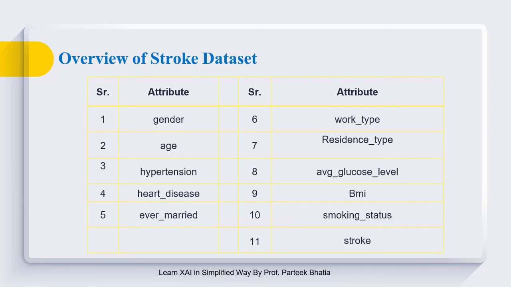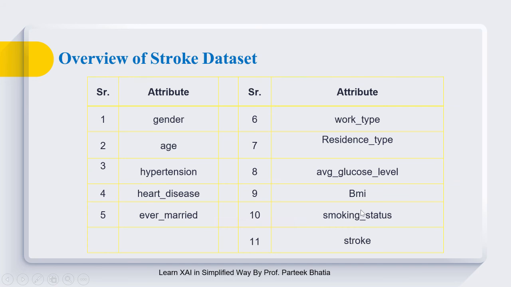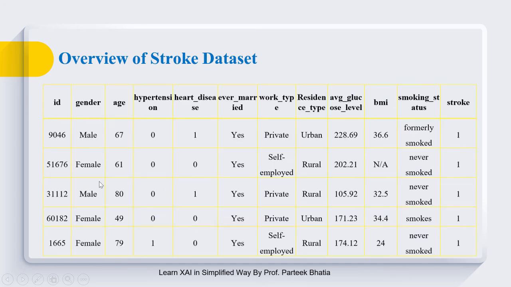Let us first quickly understand this Stroke dataset. This dataset has 11 columns. It has 10 input columns, and finally we have a stroke column which is considered as the output column. We have to predict the value of stroke on the basis of these input attributes. These are its instances. We have columns like ID, gender, age, hypertension and so on, and finally we have a labeled column as stroke.